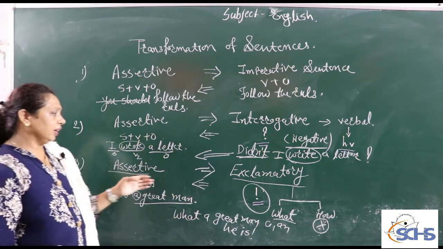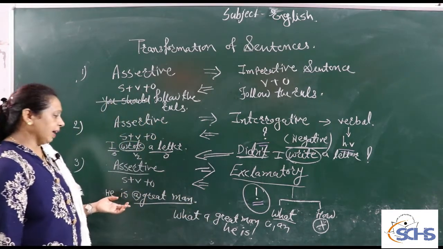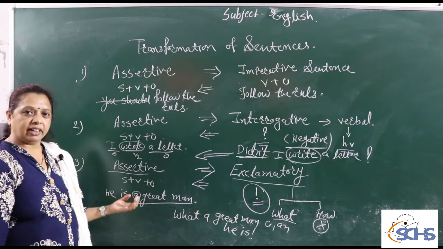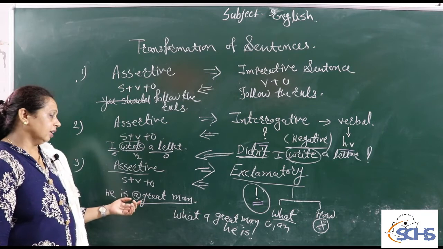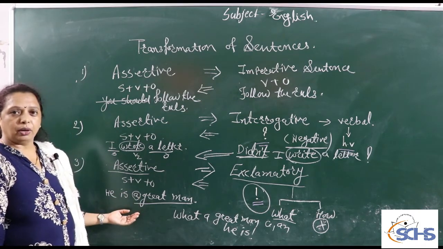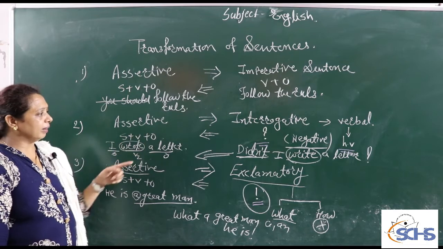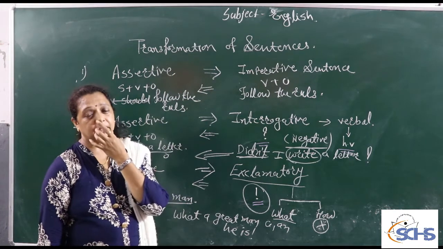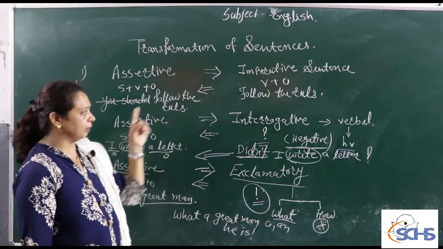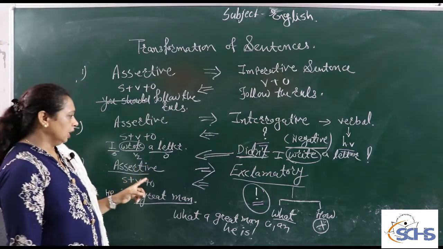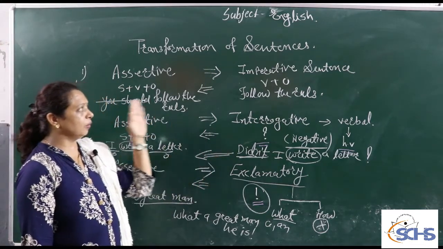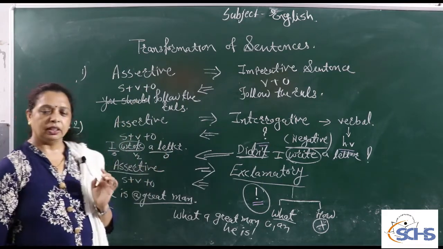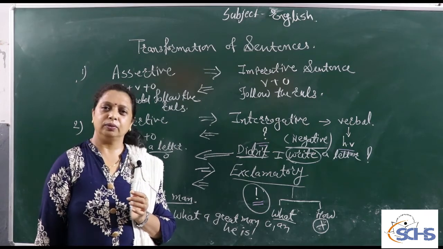Got it? So like that, if the question asks us to convert an exclamatory sentence into an assertive sentence, we reverse it using the vice versa method. And so by using this type of method, we find the transformation of sentences: how the assertive sentence changes into imperative, interrogative and exclamatory, and also vice versa, imperative to assertive, interrogative to assertive, and exclamatory to assertive. Understand? Got it? Thank you.